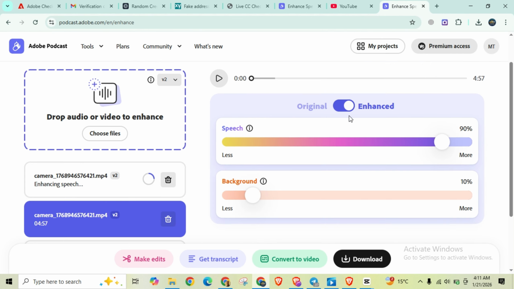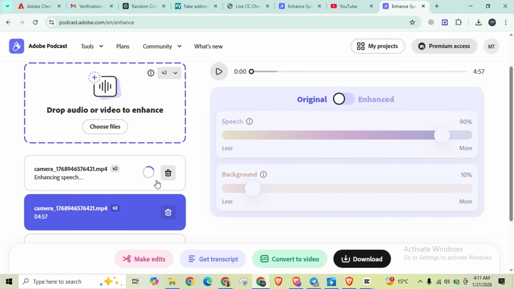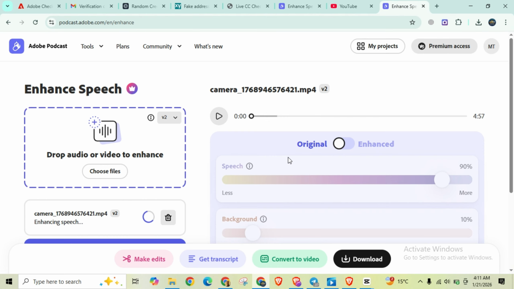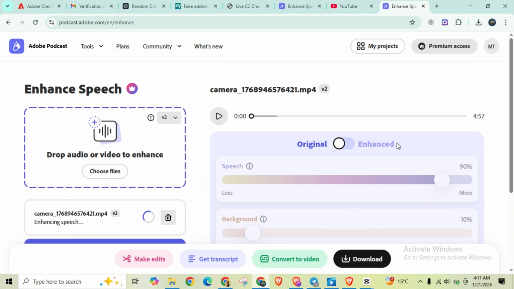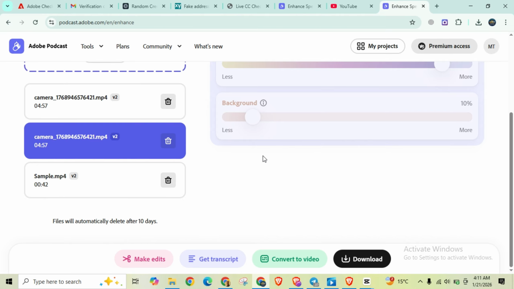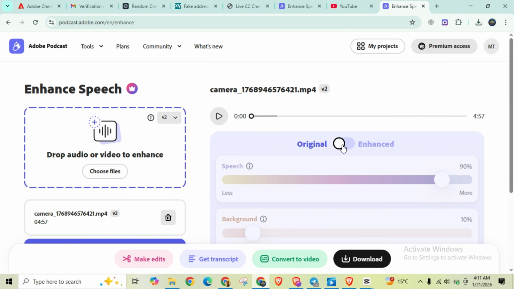Original and enhanced. When you switch off this option, you will see how the original audio or video looks, how the voice is, whether it's noisy or clear.